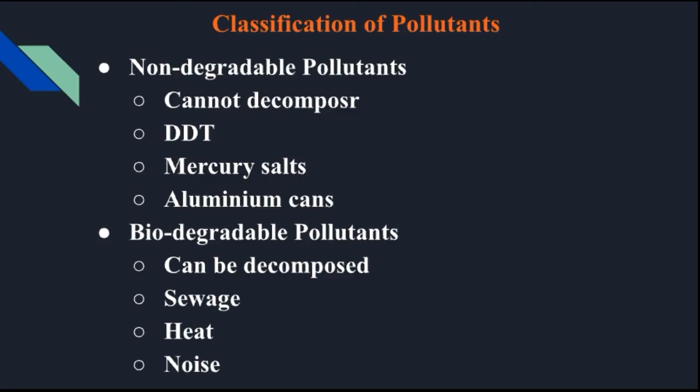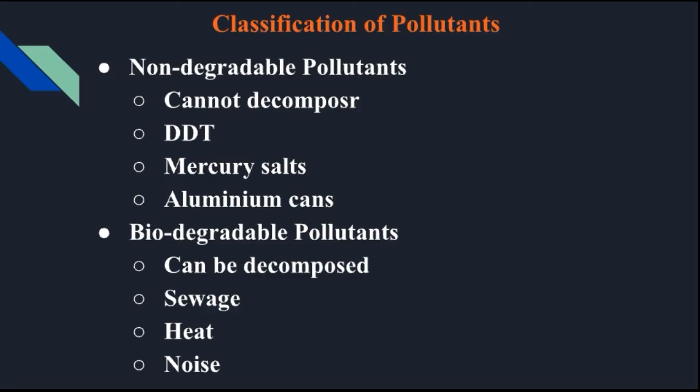Pollutants which cannot be decomposed easily are called non-degradable pollutants, while biodegradable pollutants are easily decomposed. That is the main difference between non-degradable and biodegradable pollutants.